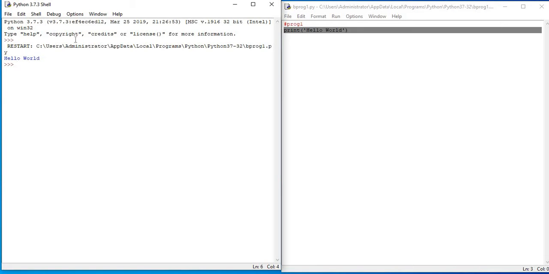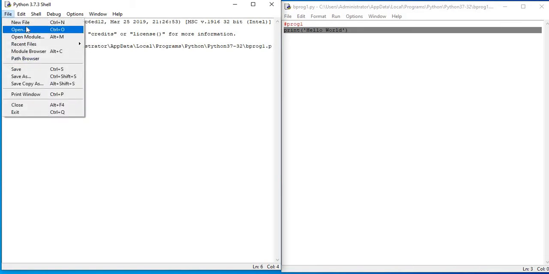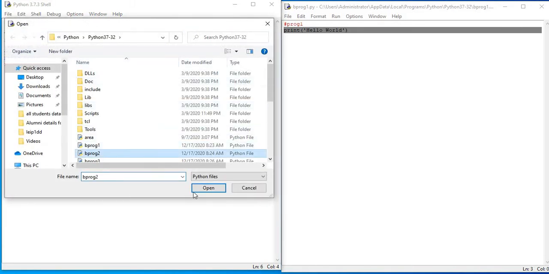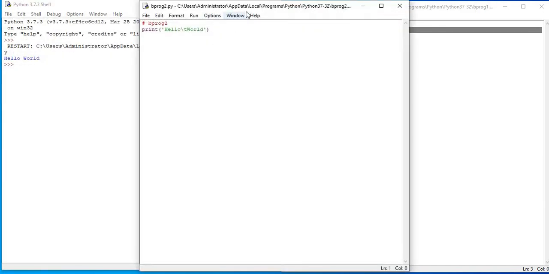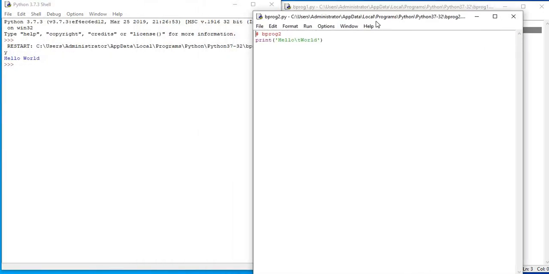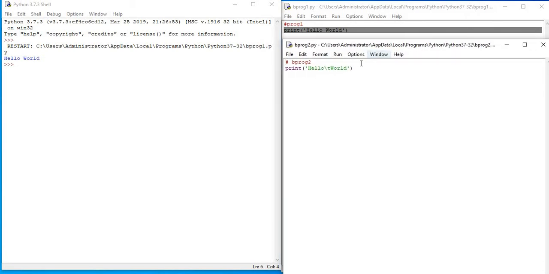If I'm going to use this text with \t, then my result will be coming with the tab space.